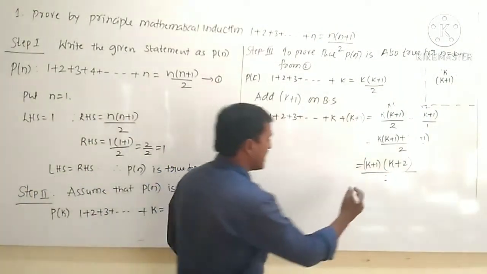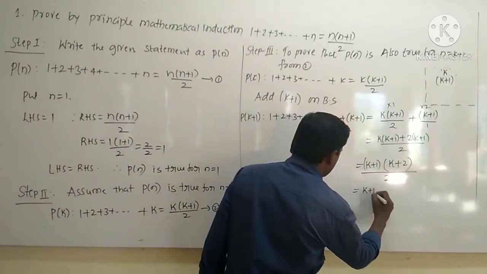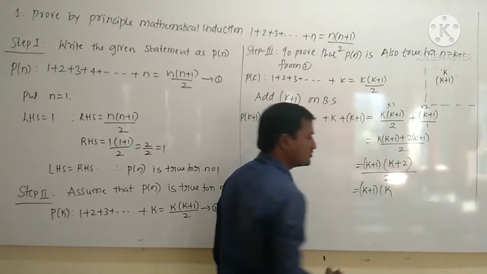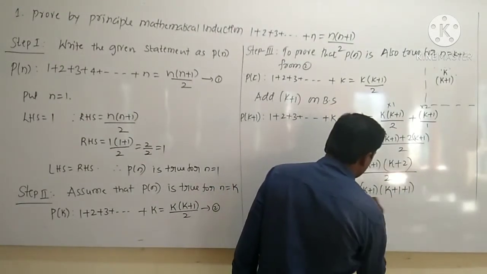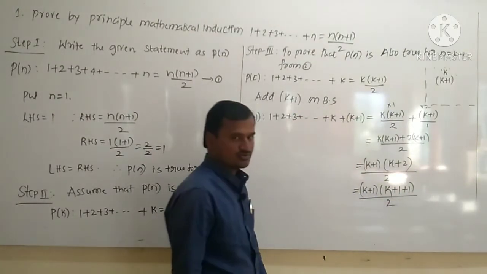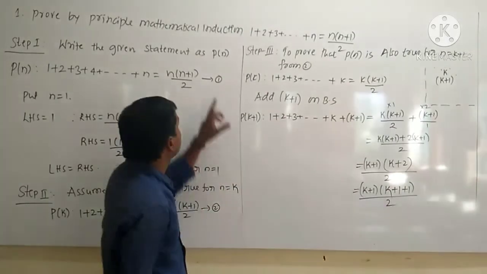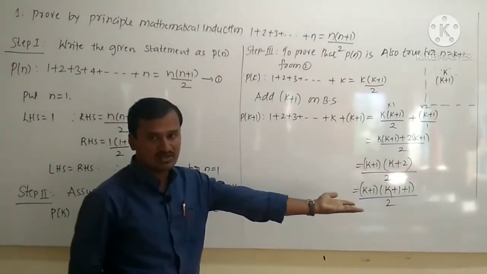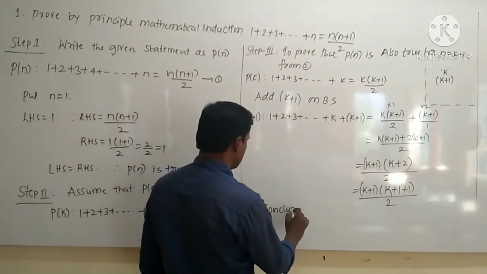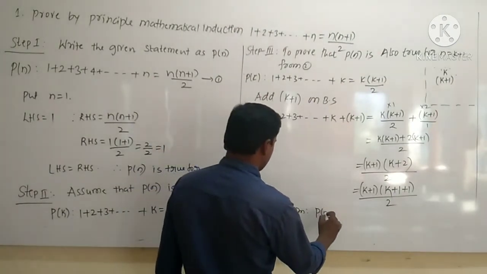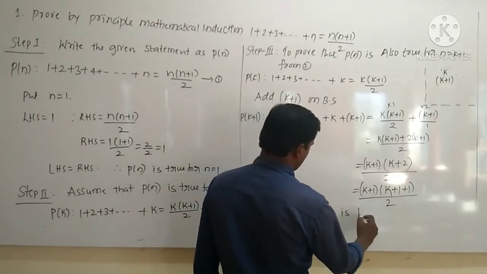For that I will rearrange this one. So k plus 1 into k plus 2. K plus 2, how we will write? So k plus 1 plus 1 divided by 2. So therefore here you should observe, in the place of n you have k plus 1. So therefore what is the conclusion? So therefore conclusion is, so p of n is true